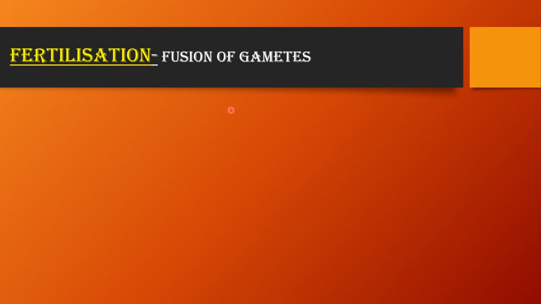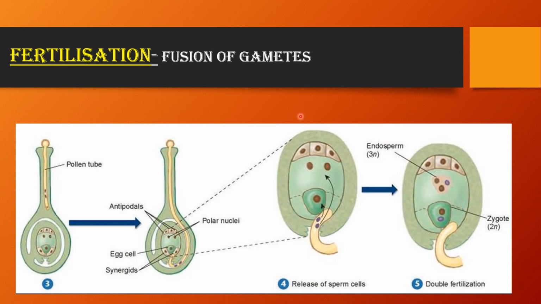Fertilization, as we all know, is the process of fusion of gametes. Here is a schematic diagram which shows fertilization in angiospermic plants. We know that in the three-celled stage within the pollen grain there is formation of two male gametes.